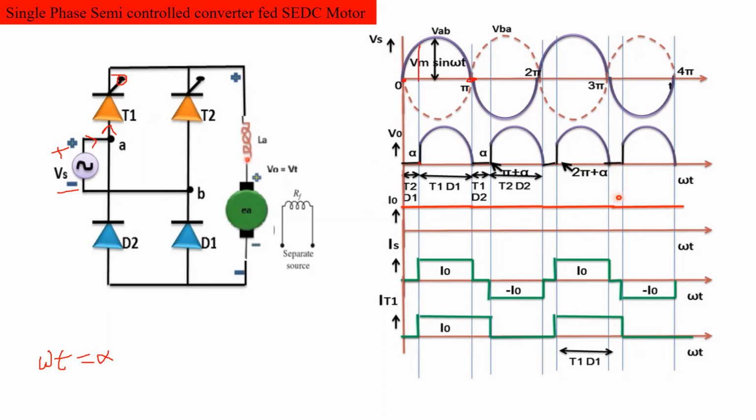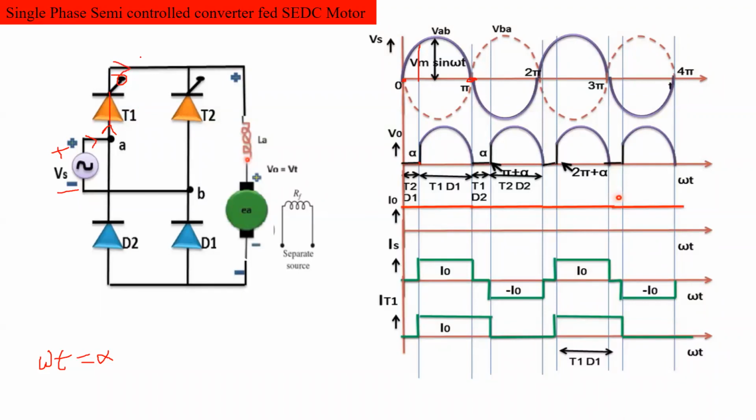So what will happen whenever we apply the firing angle to this thyristor T1? Then T1 will be triggered, then T1 will be turned on.